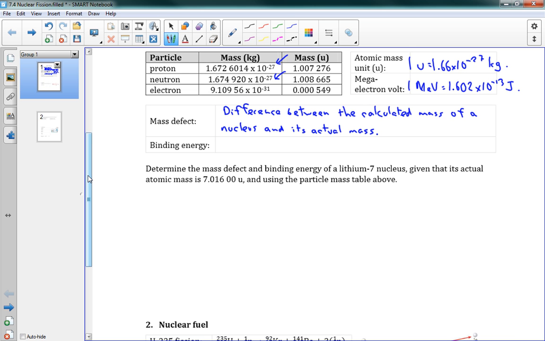Now, another important thing here is binding energy. So this mass defect, the mass is disappearing, it's being converted into binding energy. The binding energy is what holds the nucleus together. And so it is the amount of energy needed to separate a nucleus.